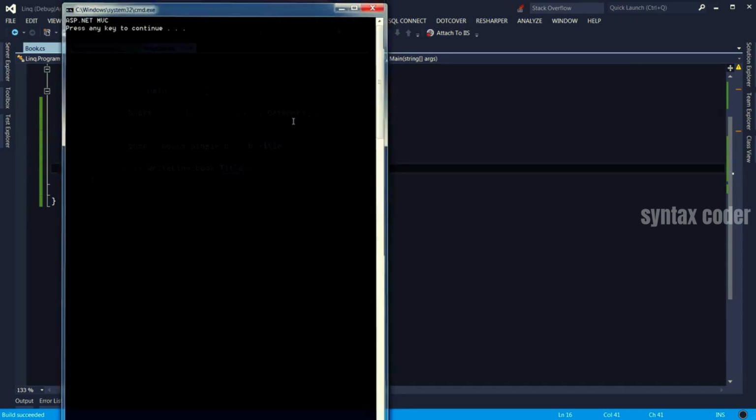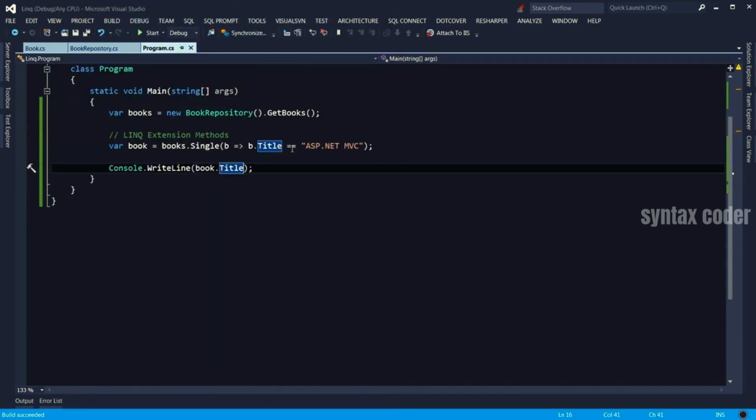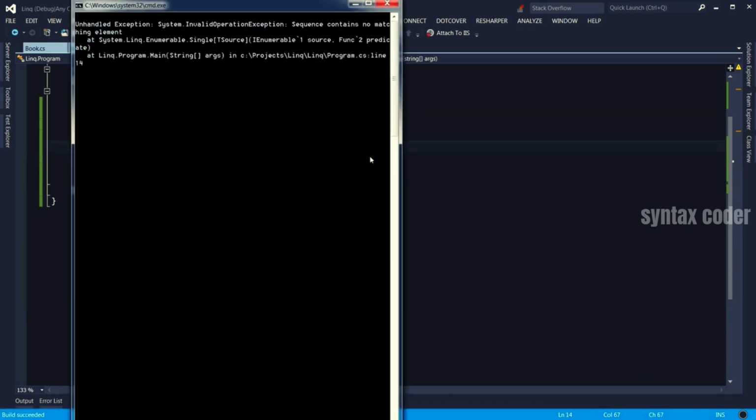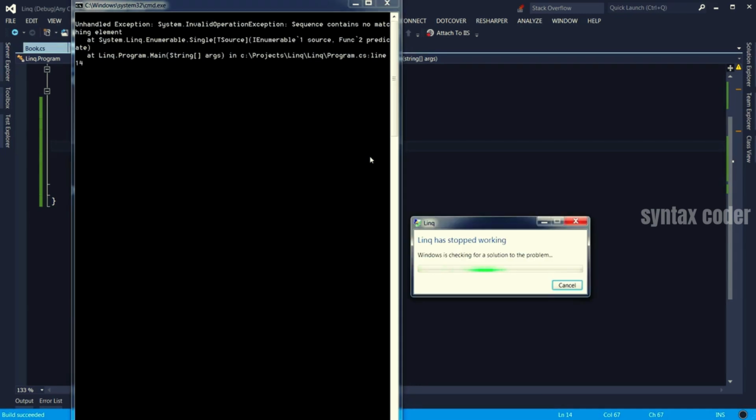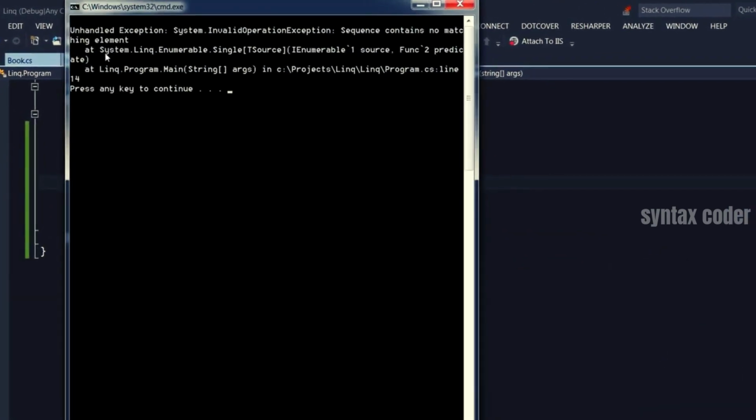So here's our book. Now let's see what happens if I add something here. So obviously we don't have a book by that name. When I run this, the application crashed. We got an unhandled exception. Invalid operation exception. Sequence contains no matching element.